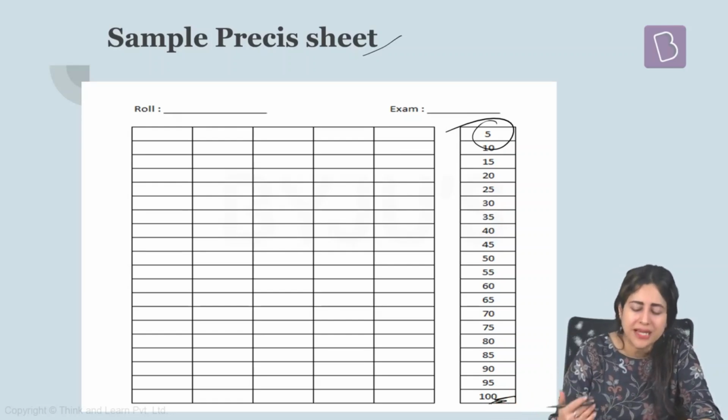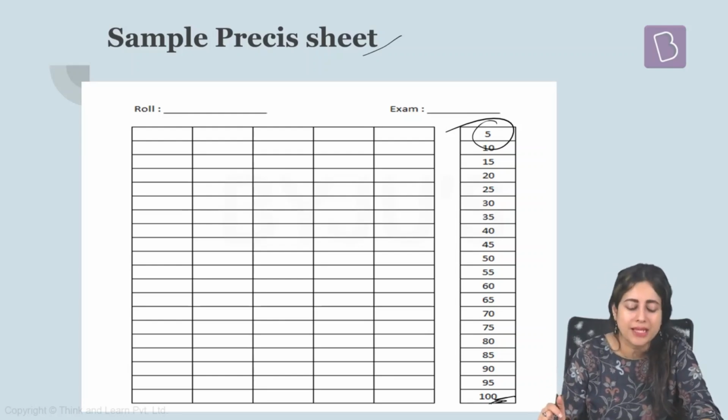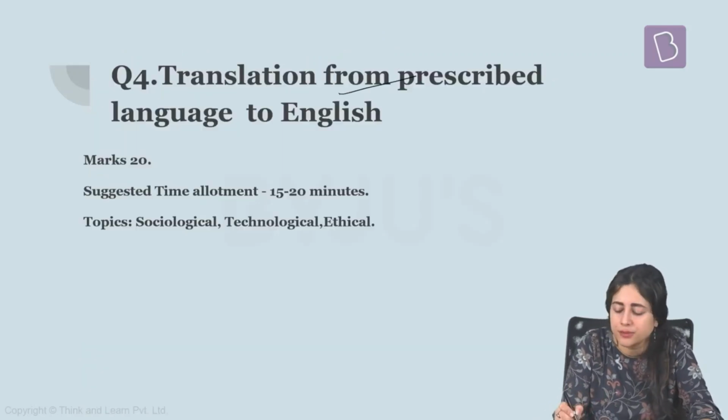Maybe not initially, but after you practice a couple of times, begin writing on the column paper itself in a paper like this, because this will help you in exams a lot. Next question is about translation, as we said, from the prescribed Indian language to English.